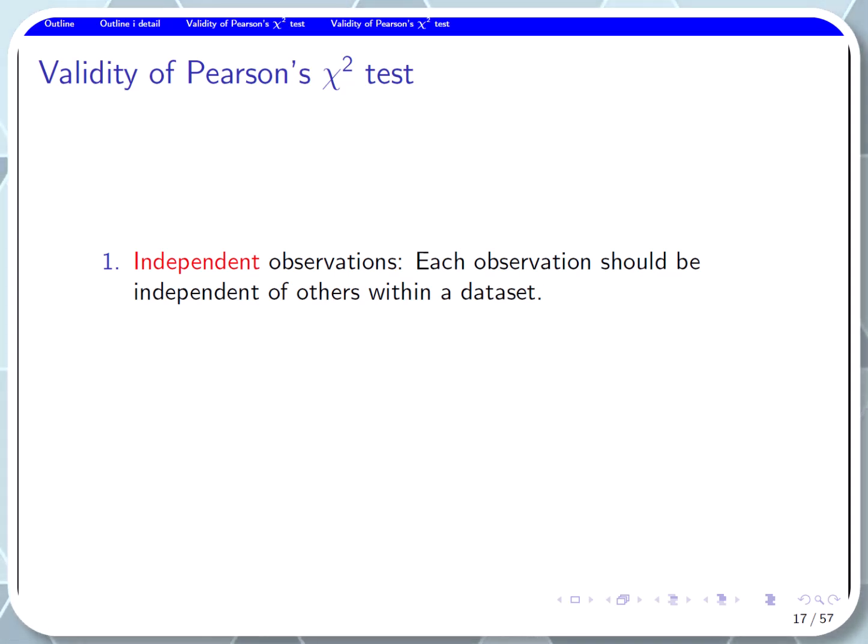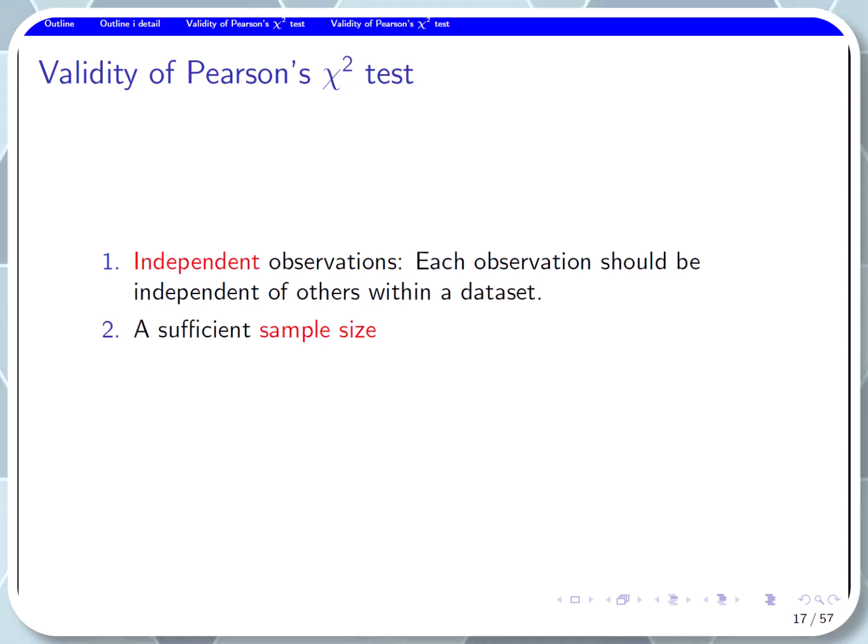It means that the measurements for each observation are not influenced by or related to the measurements of other observations. A clear violation of this assumption occurs, for example, when a dataset includes multiple siblings from the same family. Since the siblings are highly related, knowing the socioeconomic status of one sibling would allow us to predict with near certainty the socioeconomic status of their siblings.